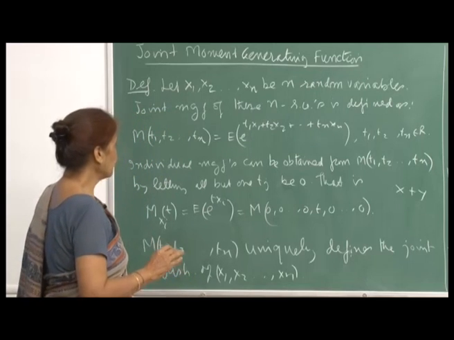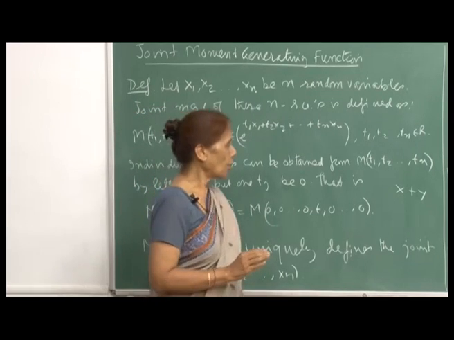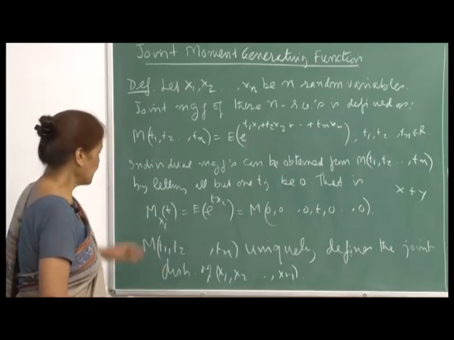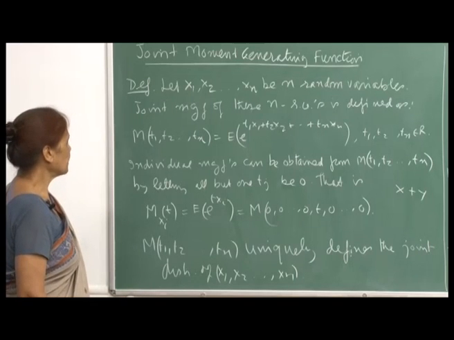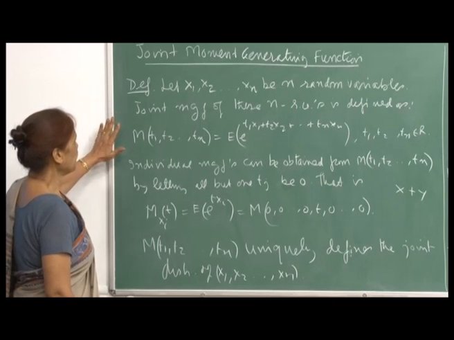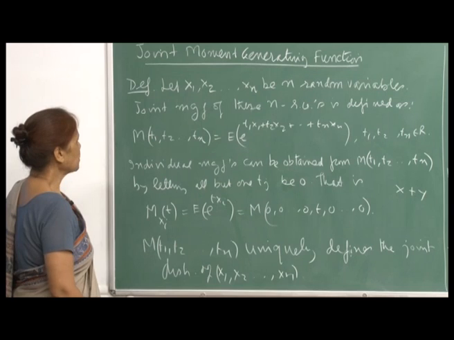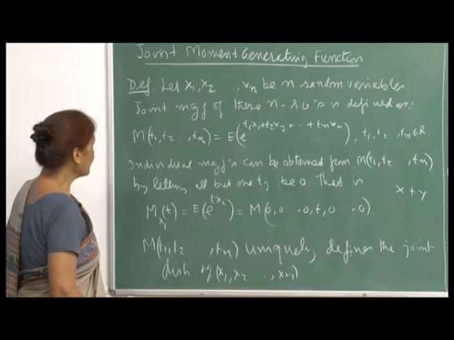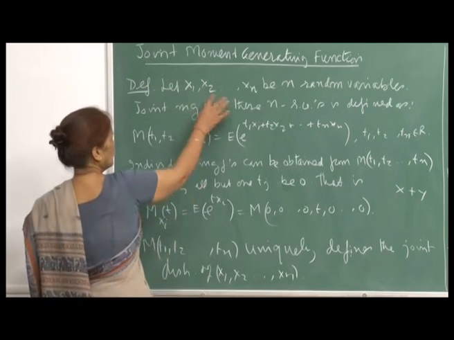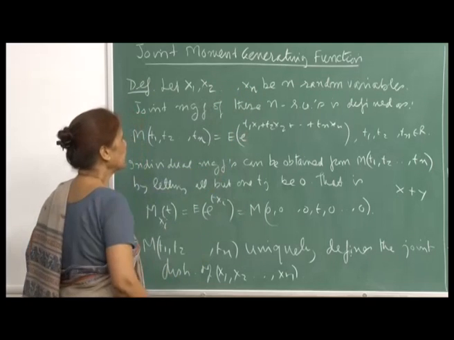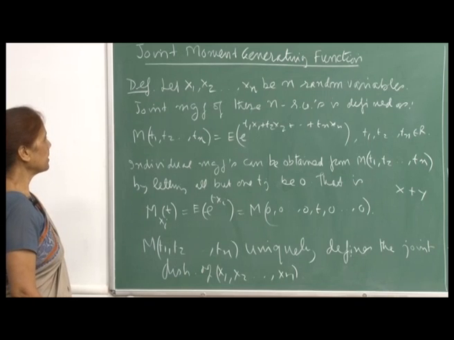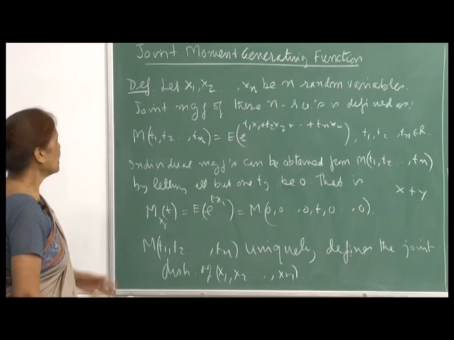But there should be a general definition of the moment generating function of more than one variable when they are not independent. So, just completing this part of the theory, the definition simply says that if x 1, x 2, x n are n random variables, and we are given the joint density function of the n random variables, then we can define the moment generating function of these n random variables.